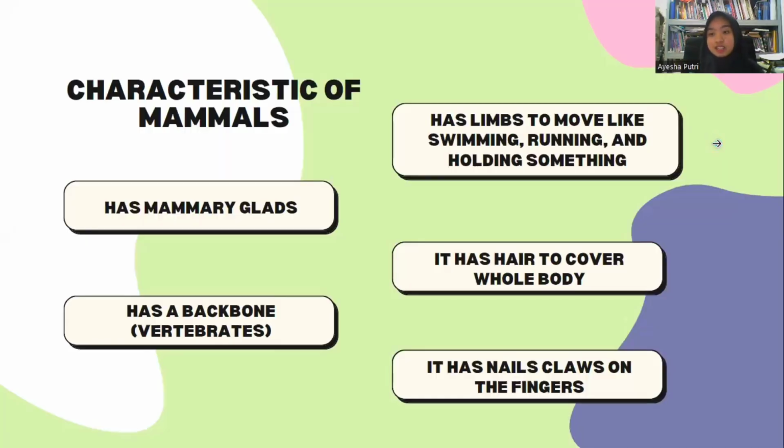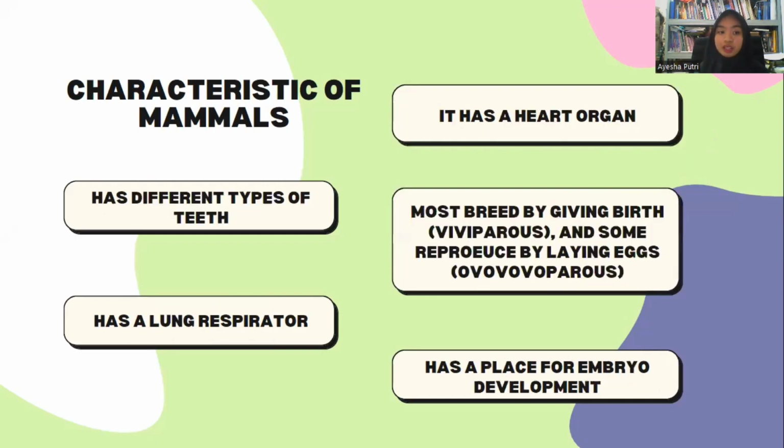Okay, the characteristics of mammals. The first is that they have mammary glands. Second, they have a backbone or vertebrae. Third, they have limbs to move, like swimming, running, and holding something. They have hair to cover the whole body. They have nails, claws, or fingers. They have different types of teeth.